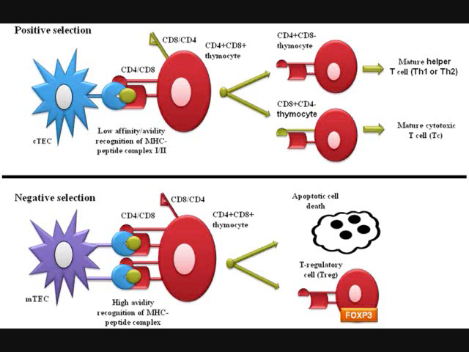Thymocytes that interact too strongly with the self-antigen will receive an apoptotic signal, triggering cell death. However, some of these cells are selected to become Treg cells. The remaining cells exit the thymus as mature, naive T cells. This is essential to central tolerance. It serves to prevent the formation of self-reactive T cells.